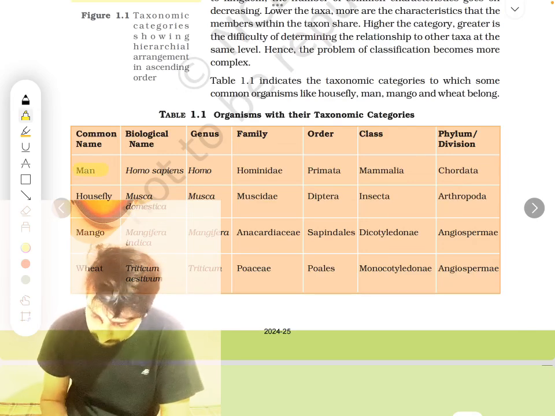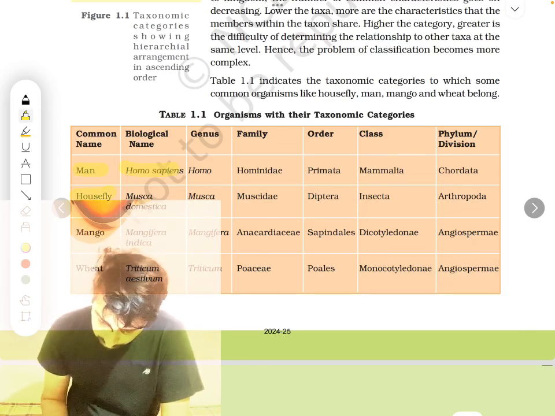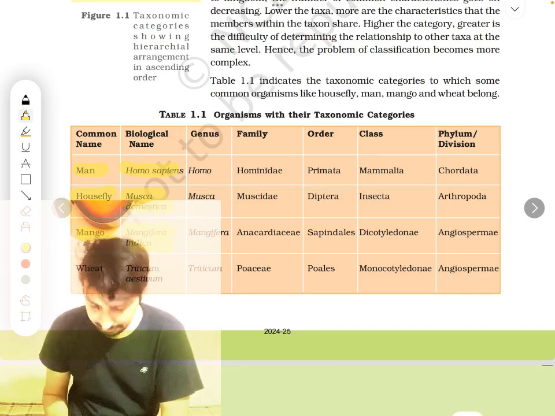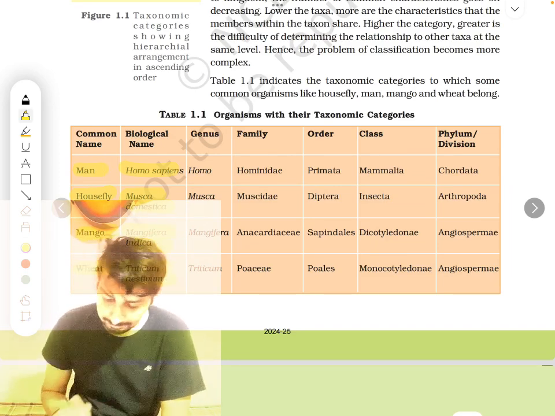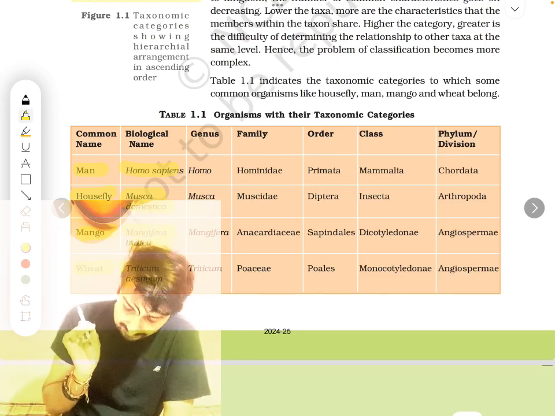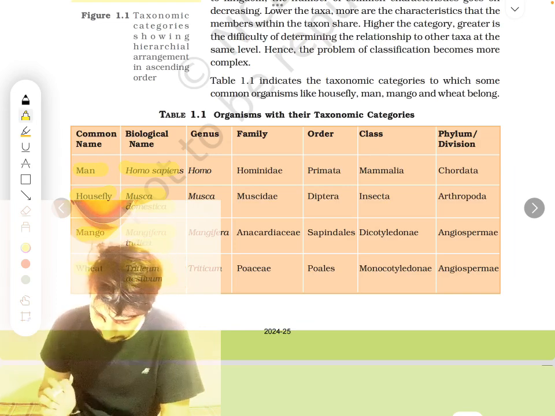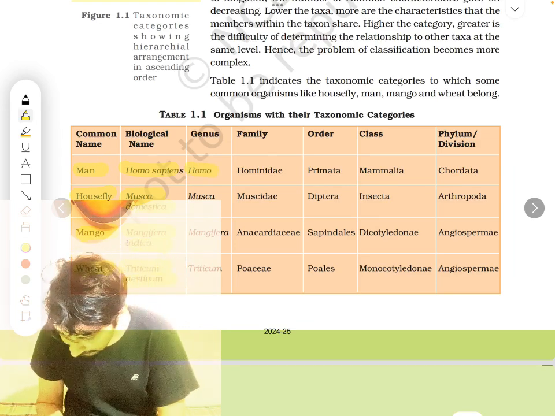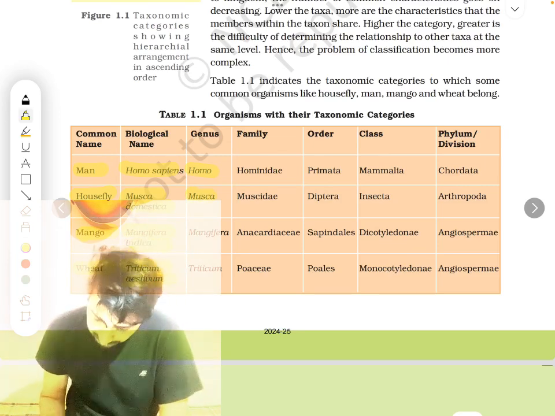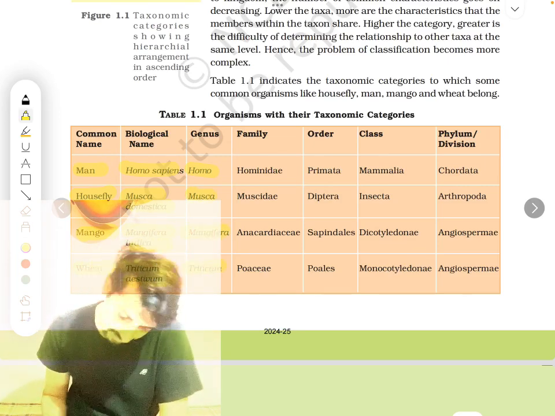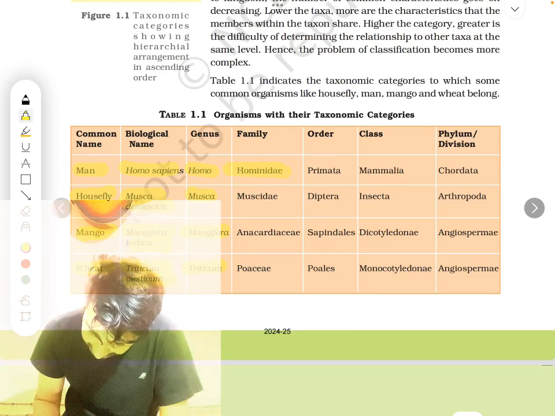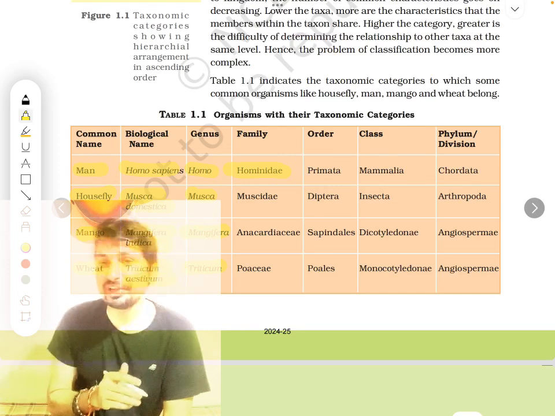You can see this table. So the man, his name is Homo sapiens. Housefly means Musca domestica. Mango means Mangifera indica. Wheat means Triticum aestivum. Correct? Man, Homo sapiens; Musca domestica for housefly; Mangifera indica; wheat, Triticum aestivum. Man comes in the Homo genus. Genus of the man is Homo. Genus of the housefly is Musca. Mango is Mangifera, wheat is Triticum.